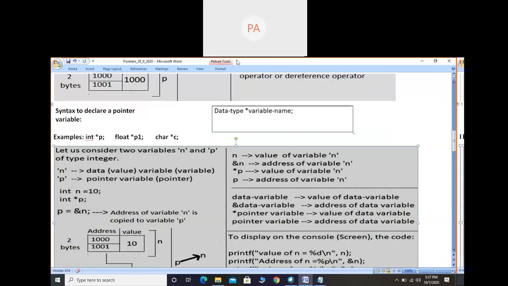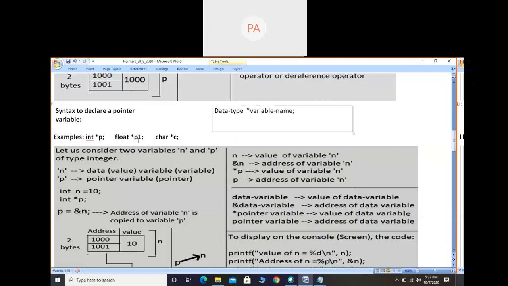So the syntax to declare a pointer variable is: data type, star, variable name. This is how we declare a pointer variable. As in the case of normal variable declaration, it is data type variable name, without the star symbol we were creating a normal variable. Now if I use the star symbol, it becomes a pointer variable.